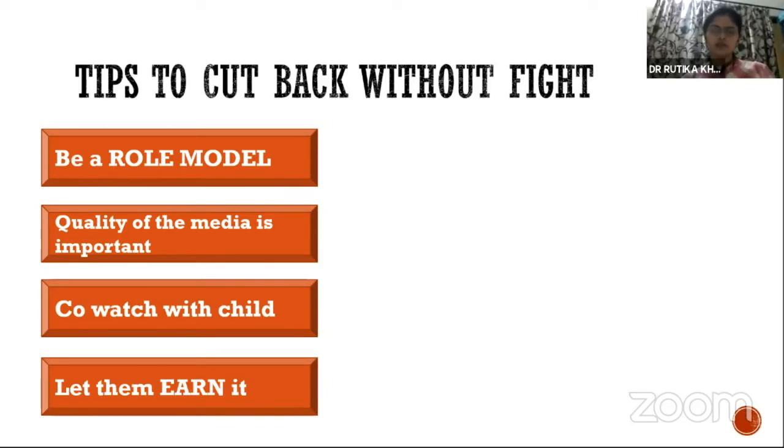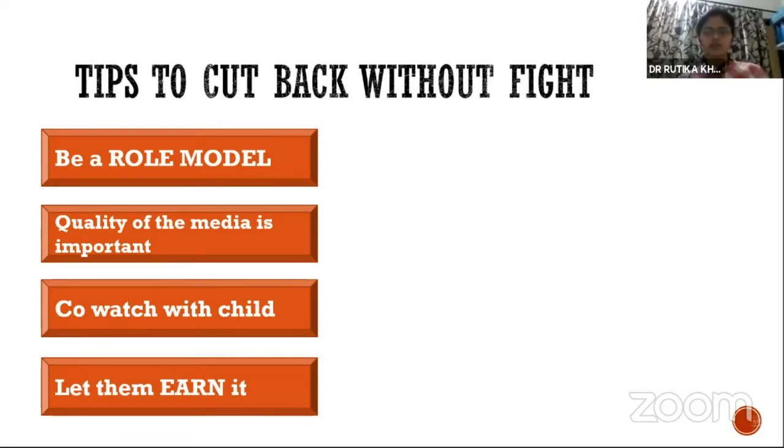Let them earn it. A child thinks that looking at a laptop, an iPad or a mobile is their right, but it is not their right. It is supposed to be a privilege for them. So they have to earn it.